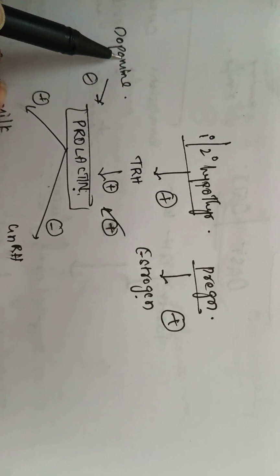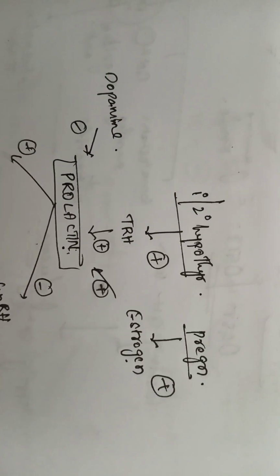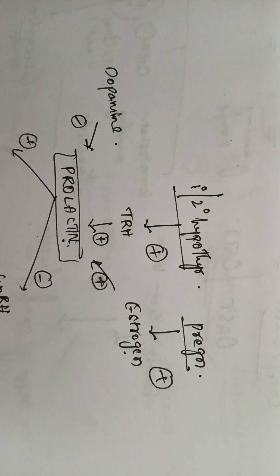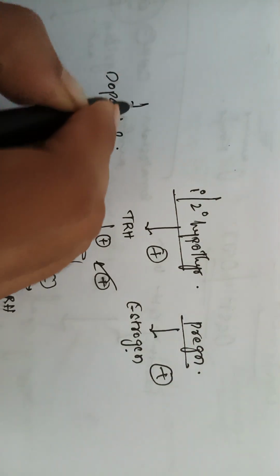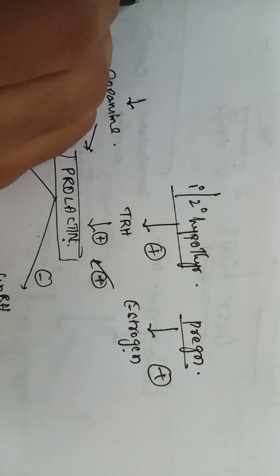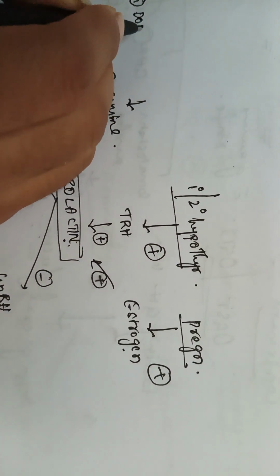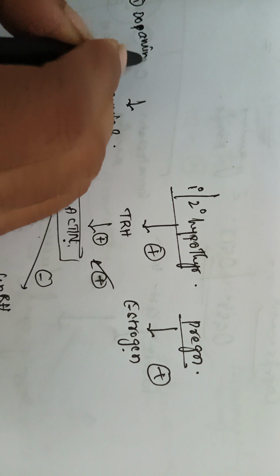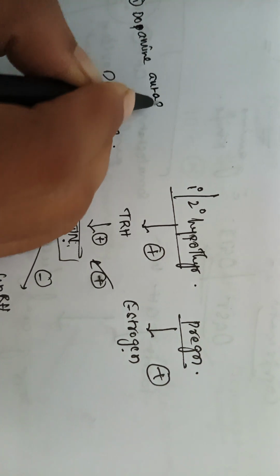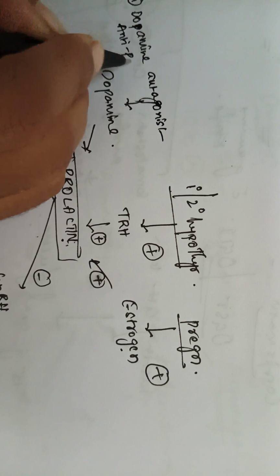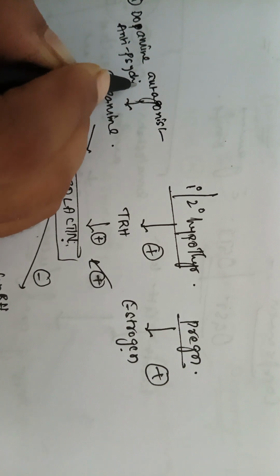Now coming to dopamine. So in which cases will you see inhibition of dopamine? Okay. For example, dopamine antagonists like antipsychotics given in psychiatric patients.